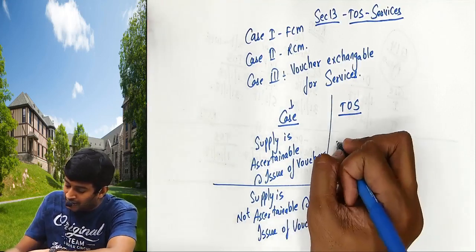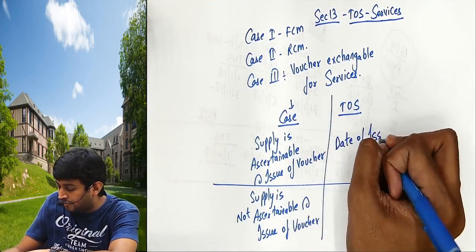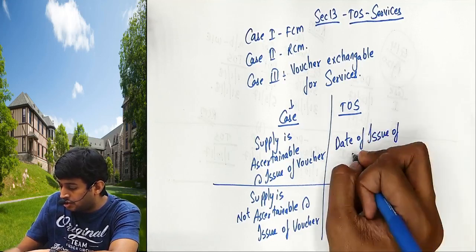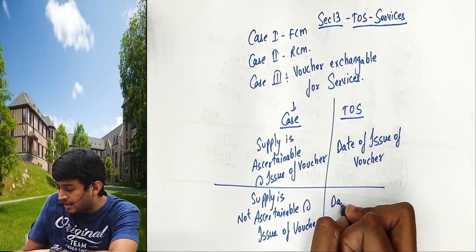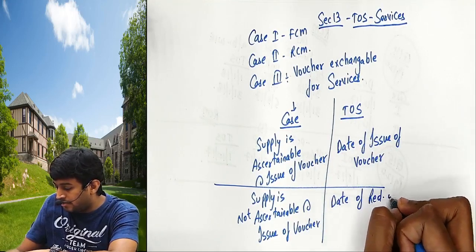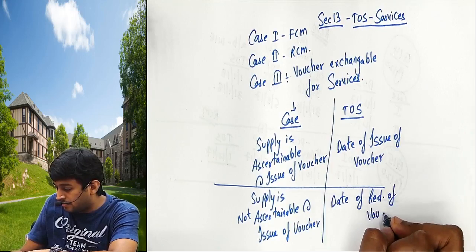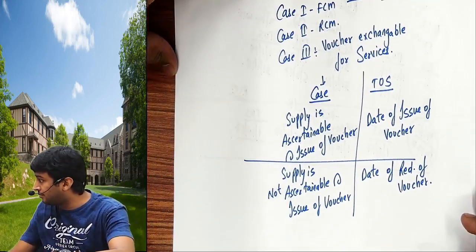Time of supply in this case will be date of issue of voucher and date of redemption of voucher. Understand the meaning of this.